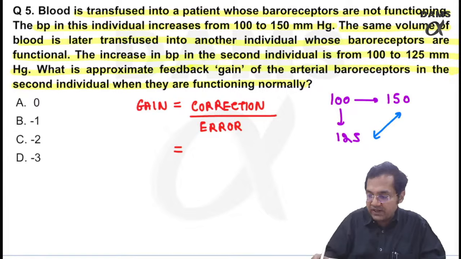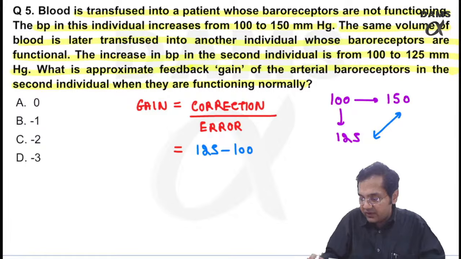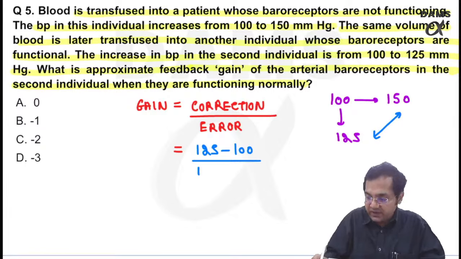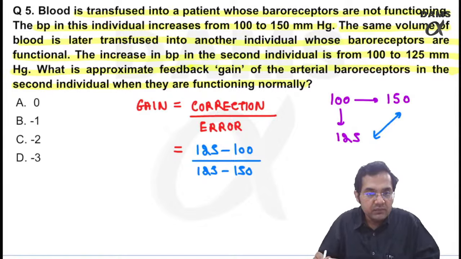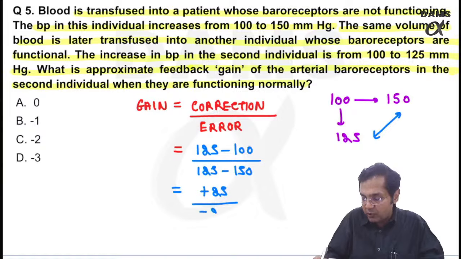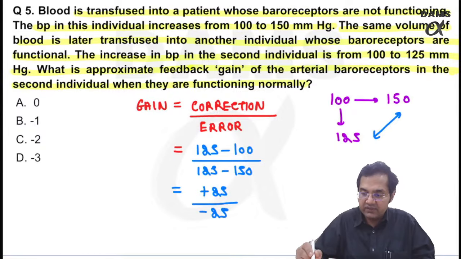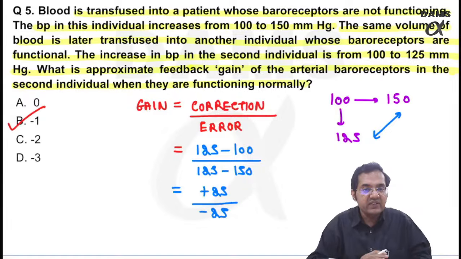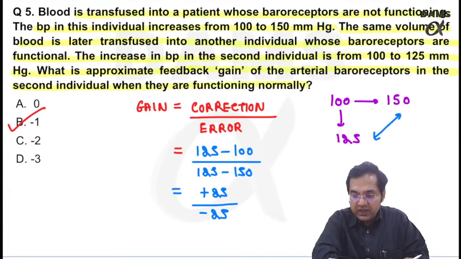So how much correction has been done? 125 minus 100. But how much error is still remaining? 125 minus 150. That means what should be the answer? Plus 25 upon minus 25. Yes, everyone is correct, and this is considered a tough question. So if you are giving me the correct answer to this one, that's wonderful.